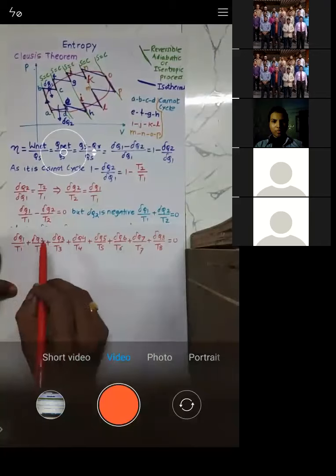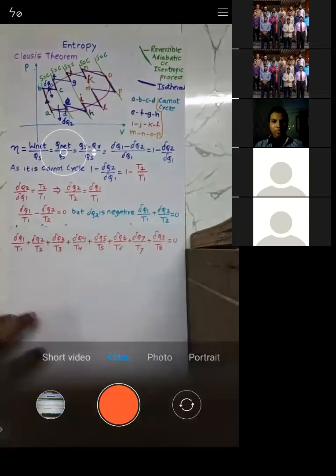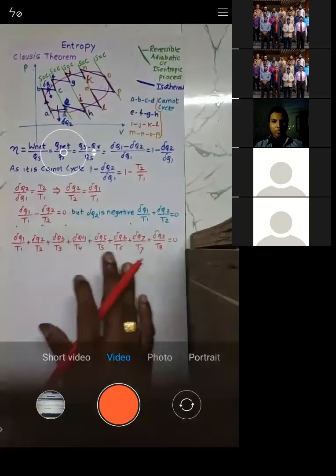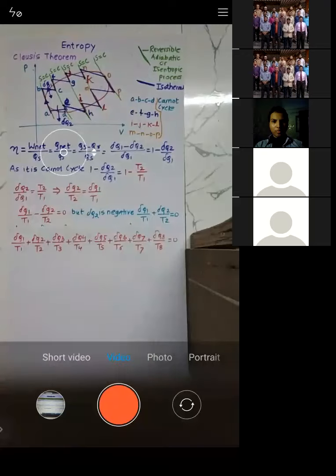Those many q1, q2, q3, q4 you will get. Those many amount of heats you will get. So what is the meaning of that? It's nothing but the addition of all.